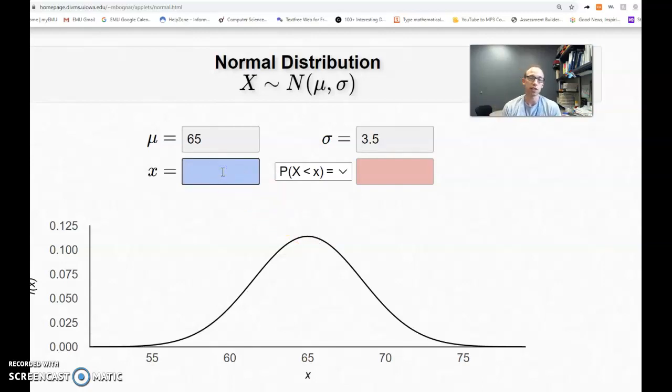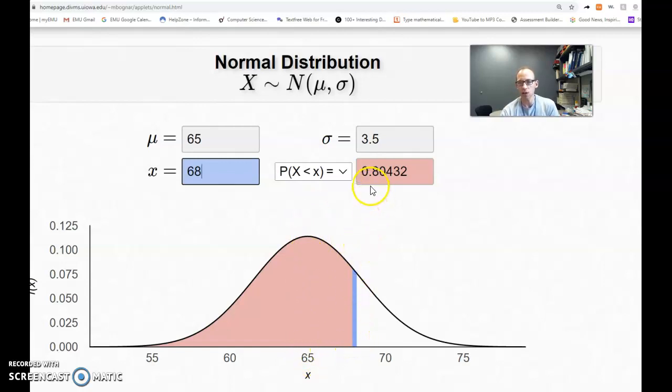So first of all, let's take a real quick example. I think I am 68 inches. If I were a female, I am right here. My height is right here. Here's the average height for females. So I'm a little bit above average.